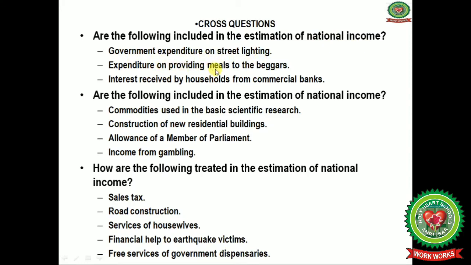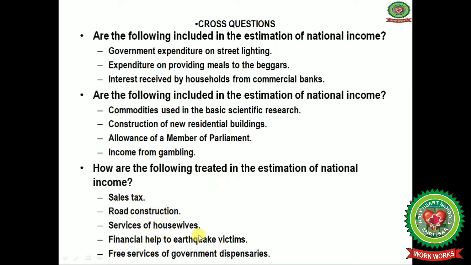Government expenditure on street lighting, expenditure on providing meals to the beggars, interest received by households from commercial banks. Next question is, are the following included in the estimation of national income? Commodities used in basic scientific research, construction of new residential buildings, allowances of a member of parliament, and income of gambling.